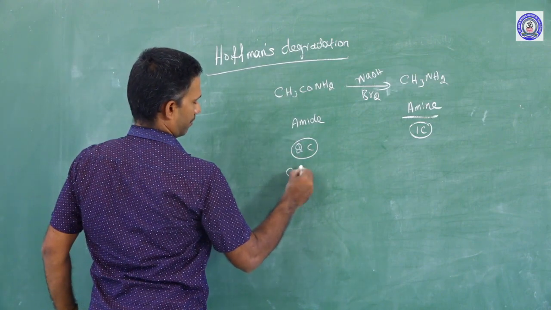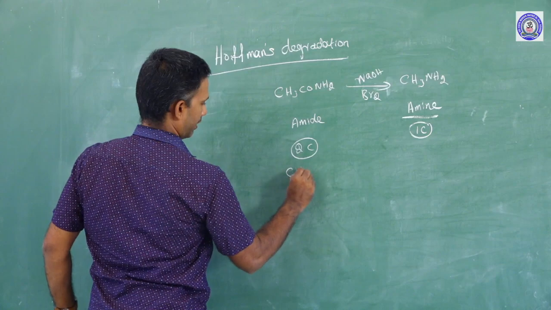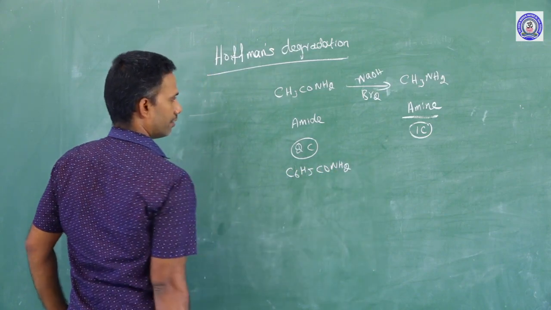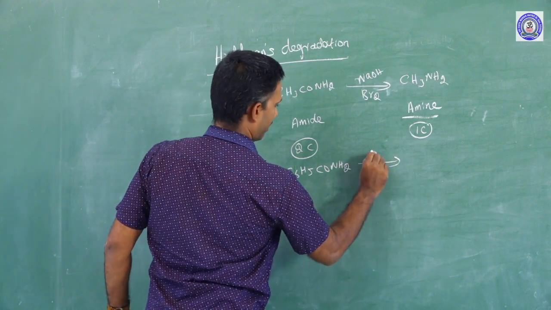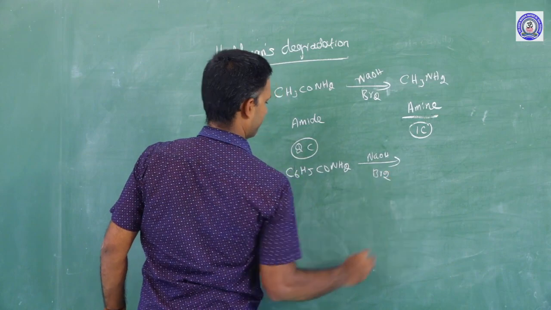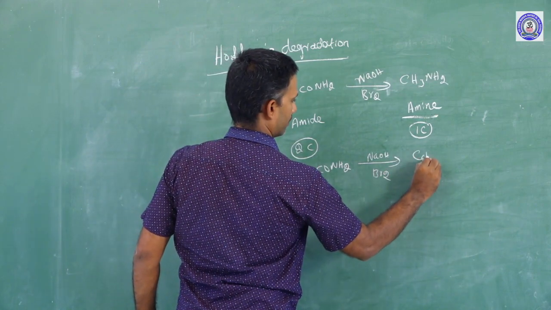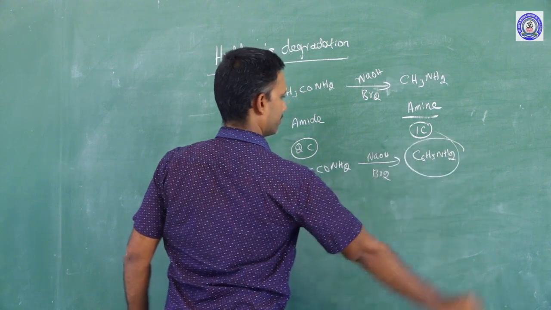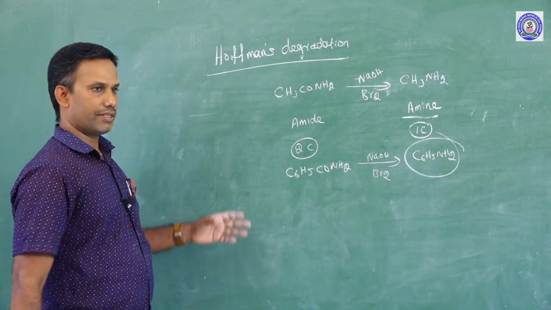If you take benzamide, here what is going to happen? Benzamide gives aniline. The mechanism is very, very important.